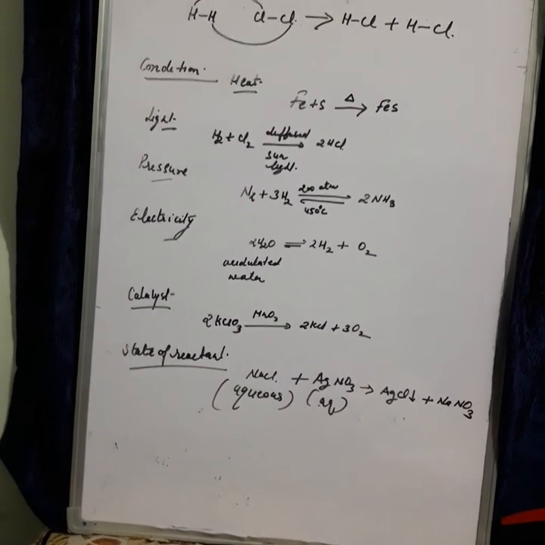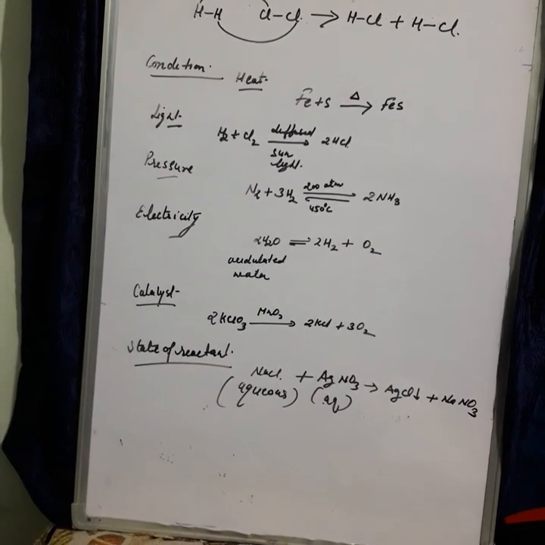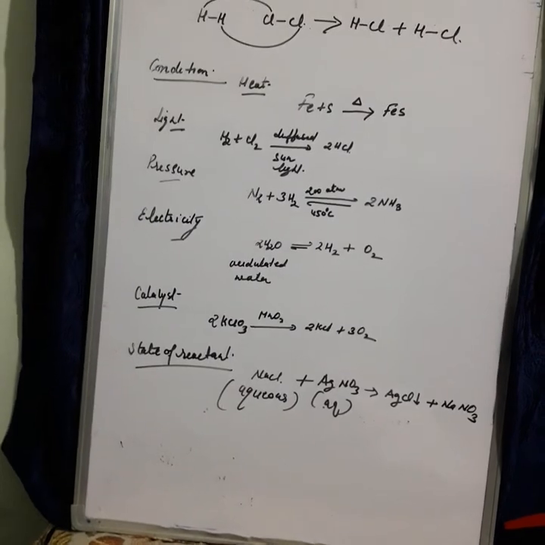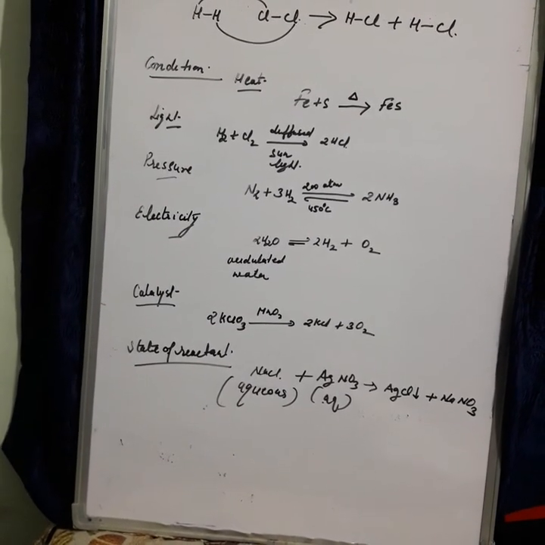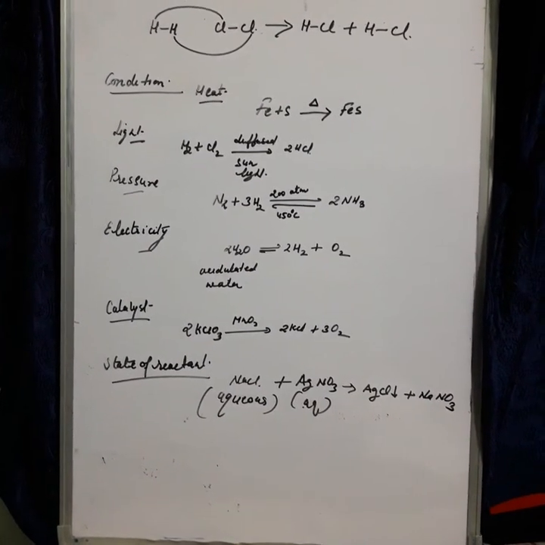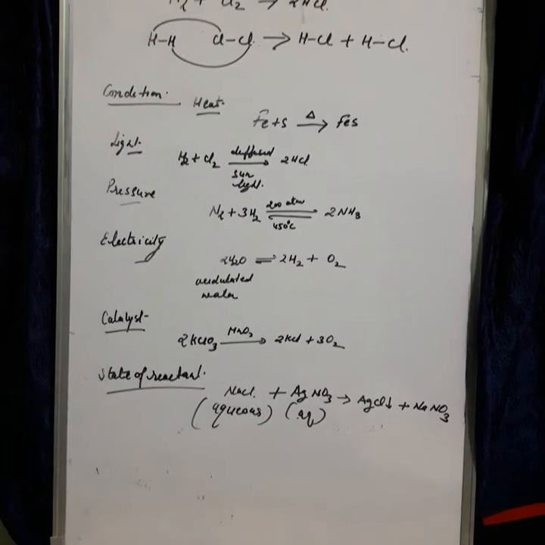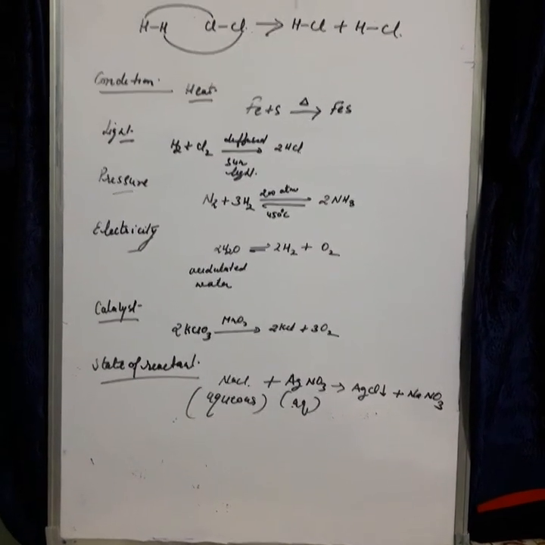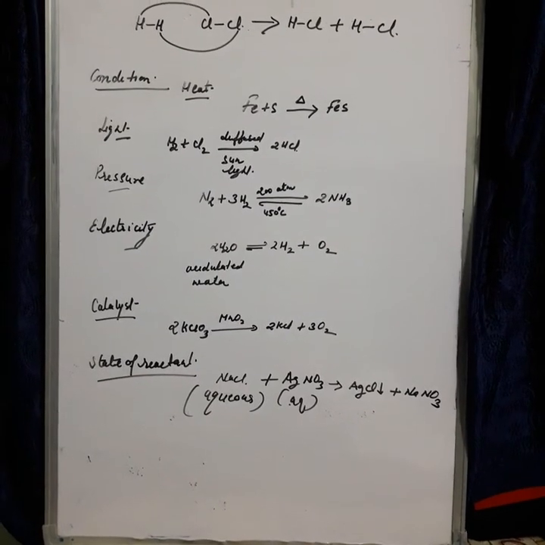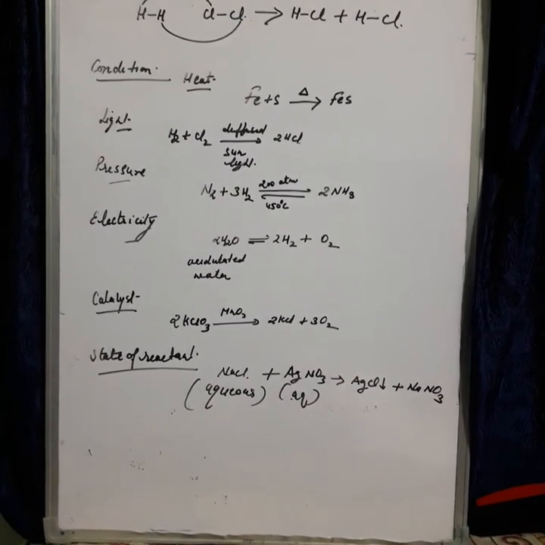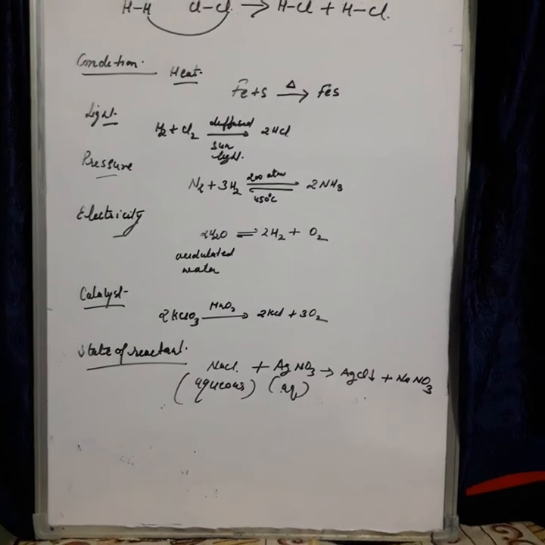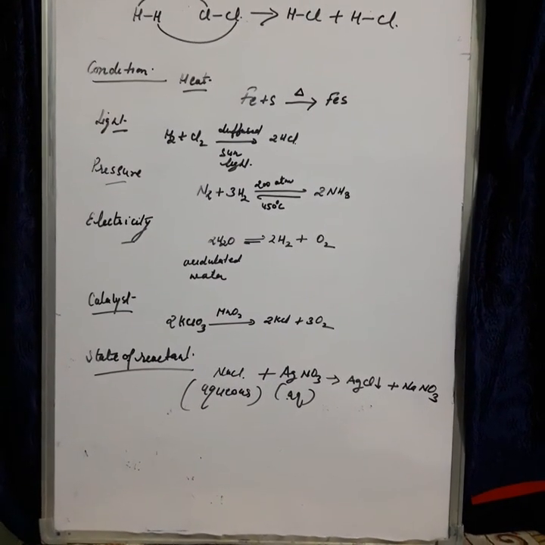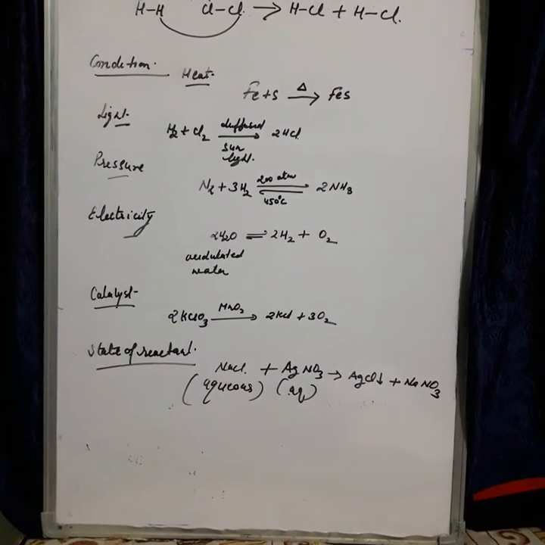Okay, a precipitate of silver chloride is formed by mixing solution of sodium chloride and solution of silver nitrate. So here what is the condition for reaction to take place? Both the reactants should be in aqueous state. What is aqueous state? A solution in which water is used as a solvent is known as aqueous state.